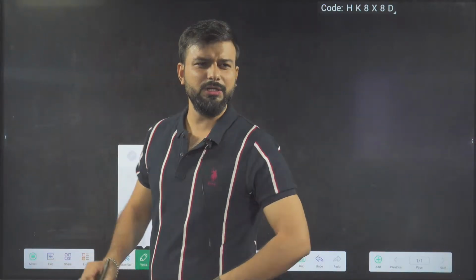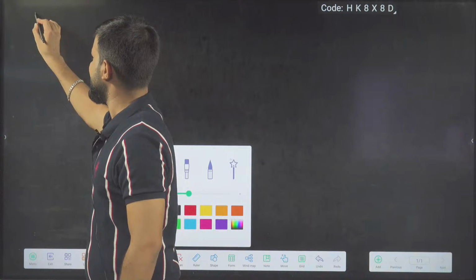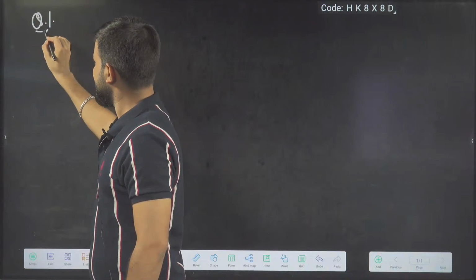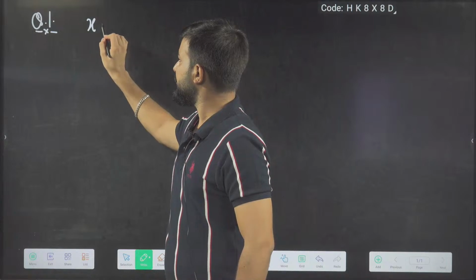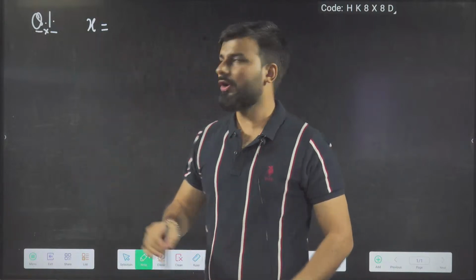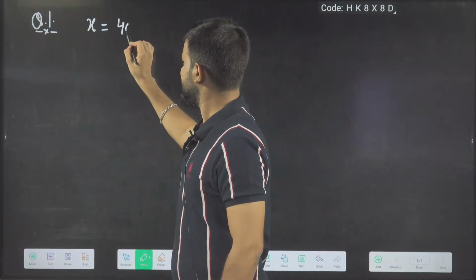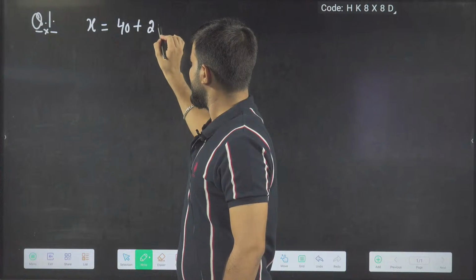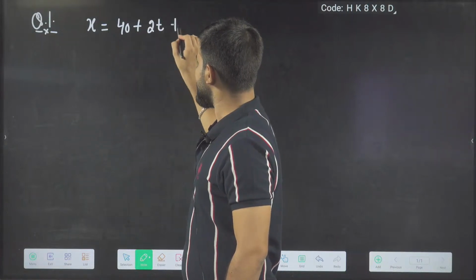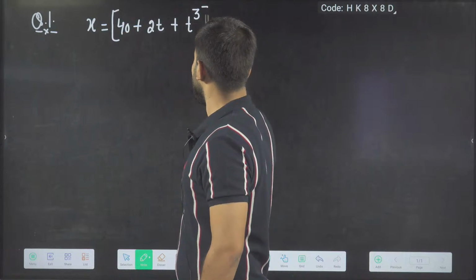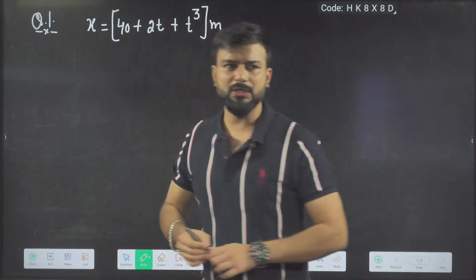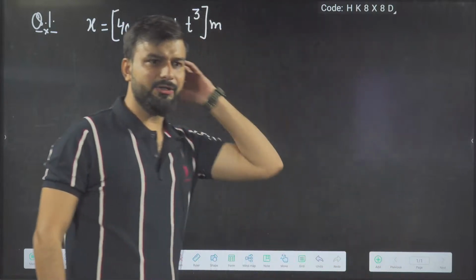So yesterday the question was something like this. I think the position of the object was given. This was the homework question. The position was given something like this: x equals 40 plus 2t plus t cube. Just tell me whether I'm right or wrong. This was the position given. This was the question, I think. Am I right or wrong?